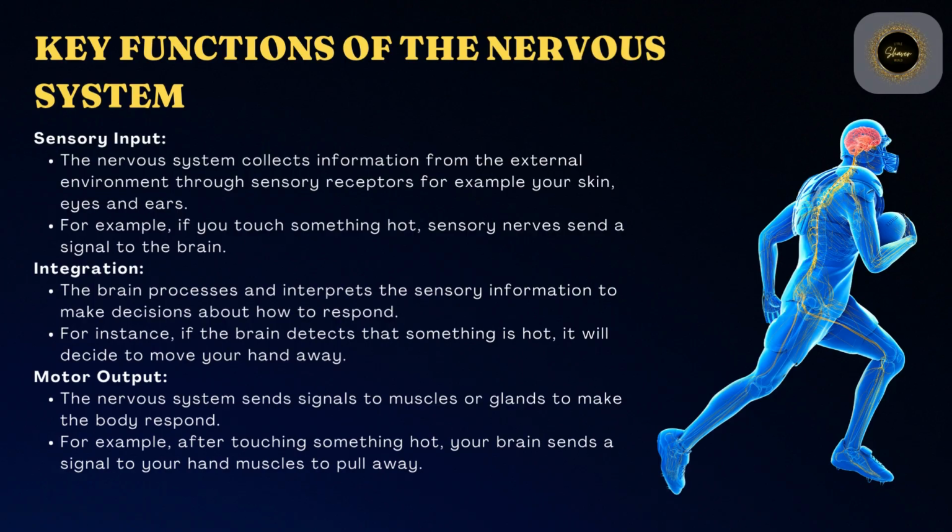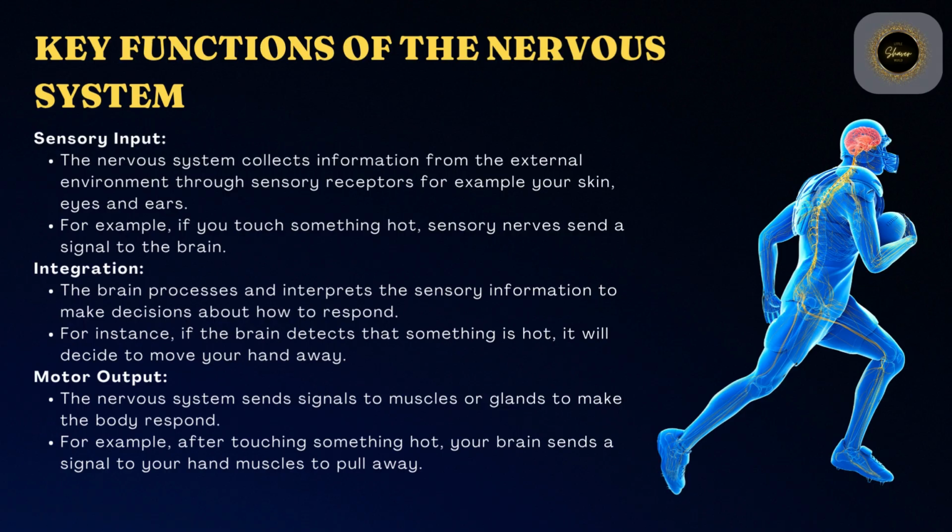Key functions of the nervous system. Sensory input. The nervous system collects information from the external environment through sensory receptors, for example, your skin, eyes, and ears. For example, if you touch something hot, sensory nerves send a signal to the brain. Integration. The brain processes and interprets the sensory information to make decisions about how to respond. For instance, if the brain detects that something is hot, it will decide to move your hand away.